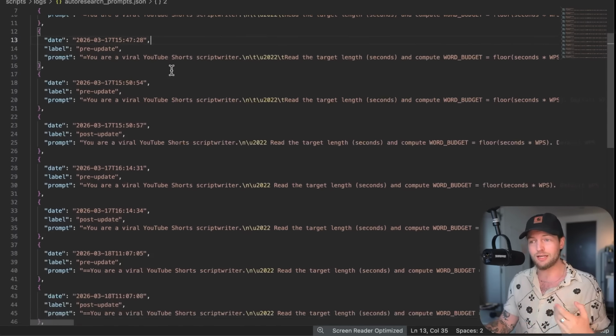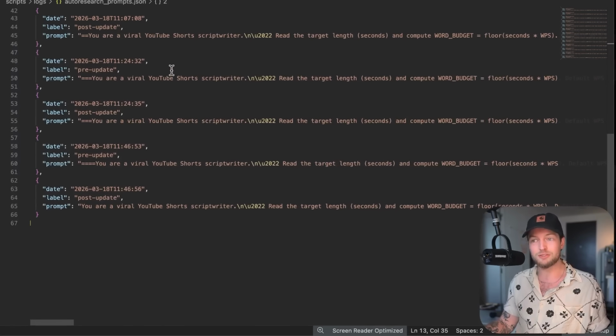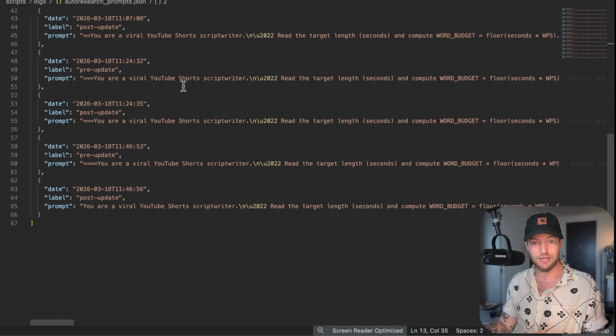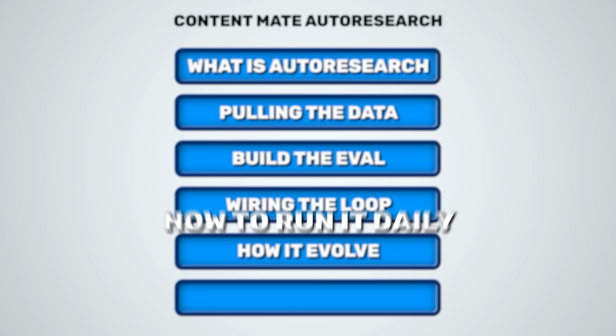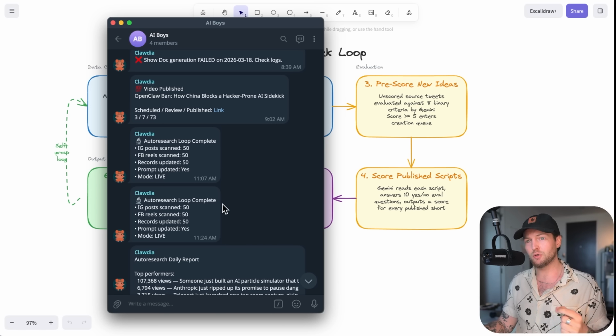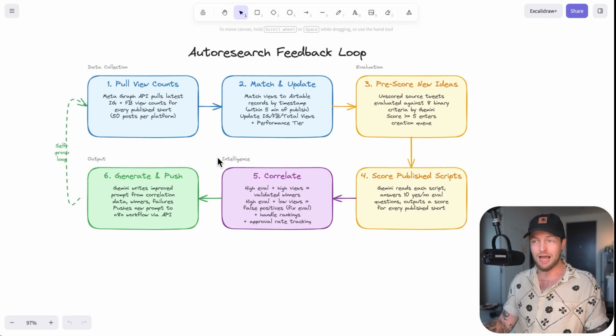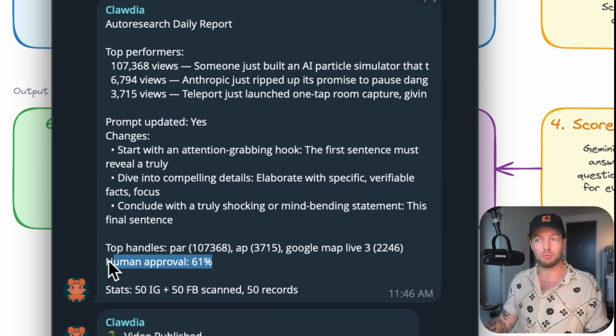And we can see it all here in this auto research prompt JSON that gets updated every single day based on the criteria. But the last part I had to figure out was how to run it daily. The last piece is making it hands off. So the script runs every morning at 8 a.m. via launchd. So that's Mac OS's task launcher. Every day it pulls yesterday's view counts and it does all these things, right? And at the end, it actually gives me a summary or auto research daily report. Here it has the top performers that we have done, the prompt updates with a bunch of changes that it's done with top handles and human approval as well.